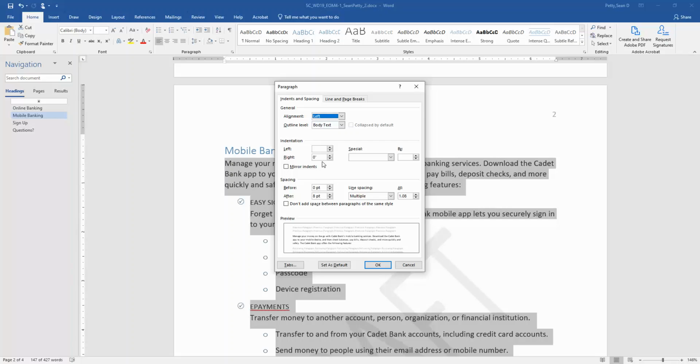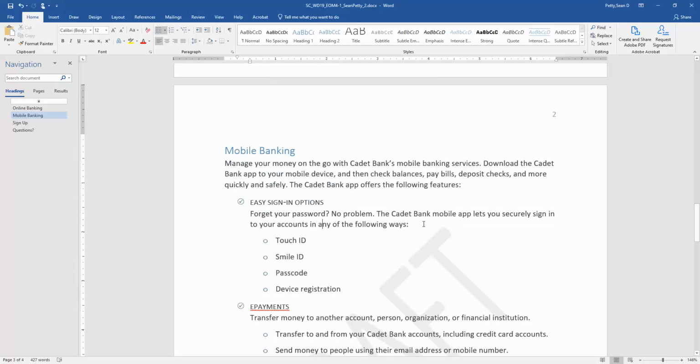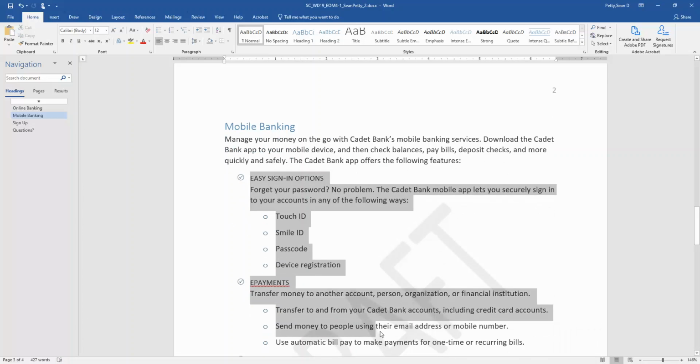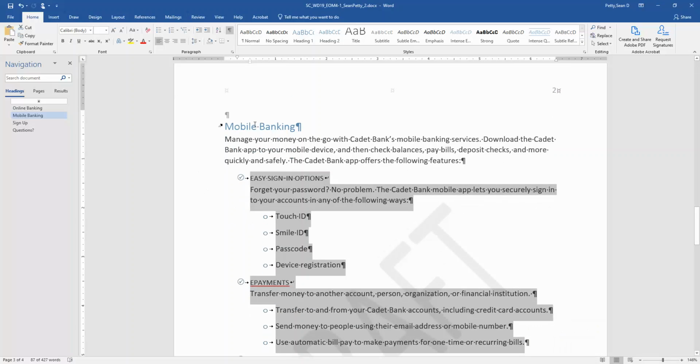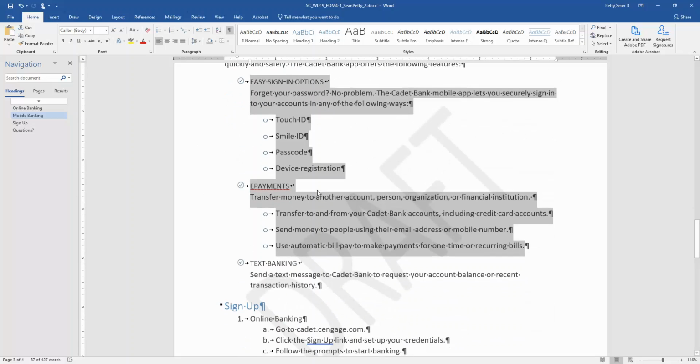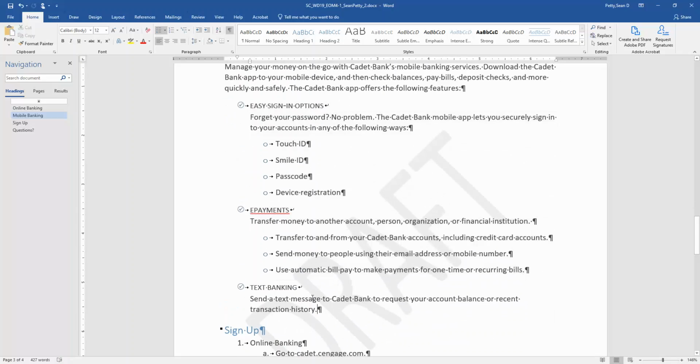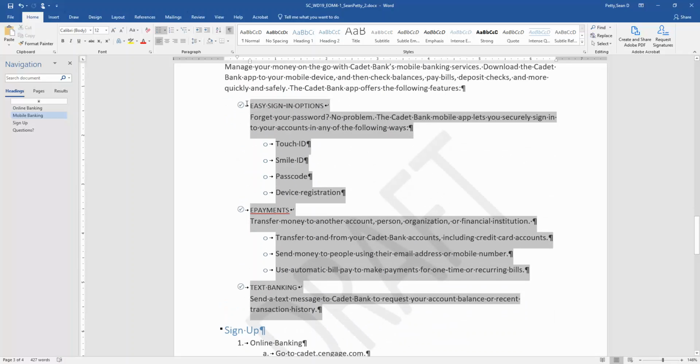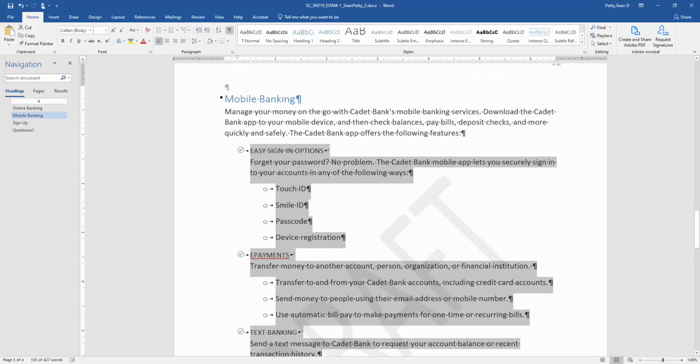All right, so it looks like the indentation isn't over here. So it looks like there's an indentation here, but not where it looks like maybe we should have included that one group. So let's see if we can do that. It doesn't seem to be an indentation on the paragraph under mobile banking. So I'm going to check this again just to be sure that we did in fact do the indentation here. Oh, maybe I didn't include everything. Okay, let's try this again. All right, so I'm going to select these items under mobile banking.